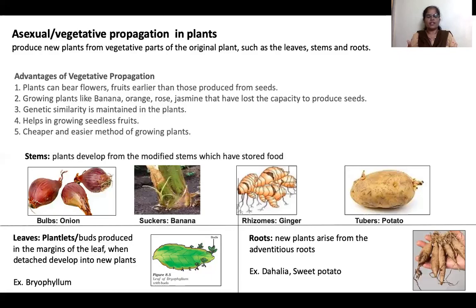Easy and cheap method of growing plants. These are the advantages of asexual reproduction. Now let us see